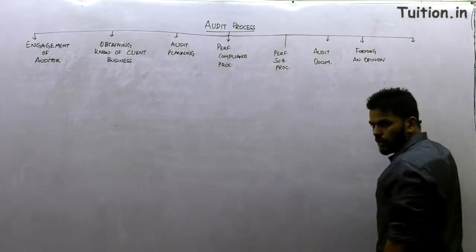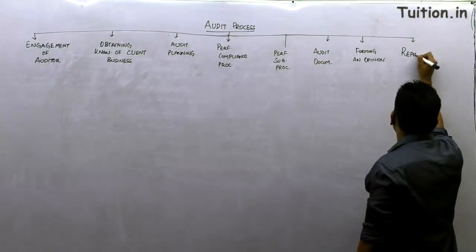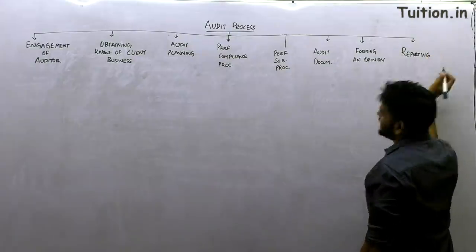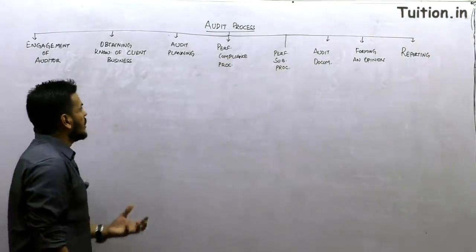And finally, after you frame an opinion, you will put it in the form of a report. So audit reporting. So guys, that's it. This is the whole audit process that one needs to understand on how we'll possibly be doing this, right?